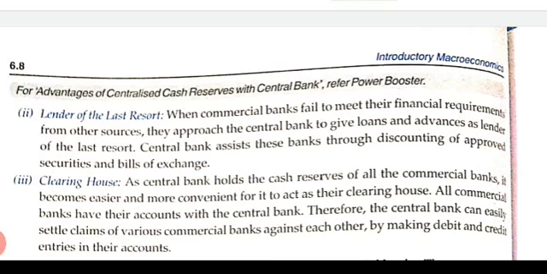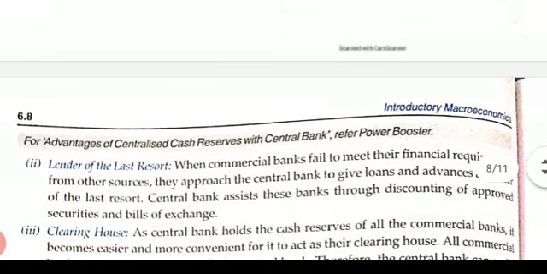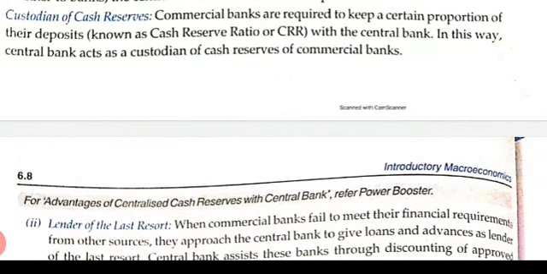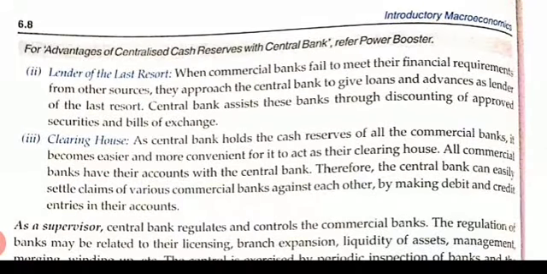Another is the clearing house. As the central bank holds the cash reserves of the commercial banks, it becomes easier and more convenient for it to act as a clearing house. All the commercial banks have their accounts with the central bank. Therefore, the central bank can easily settle the various claims between the commercial banks against each other by making debit and credit entries in their accounts. Since the commercial banks have accounts with the central bank, any debit or credit can be cleared, so it acts as a clearing house. These are the three capacities: as a banker's bank, the central bank functions as custodian of cash reserve, lender of last resort, and clearing house.